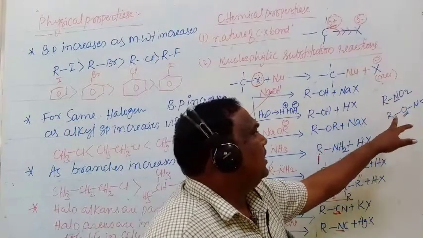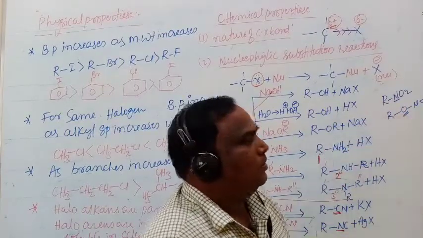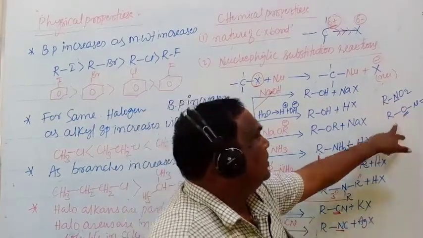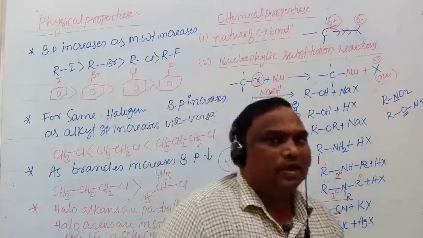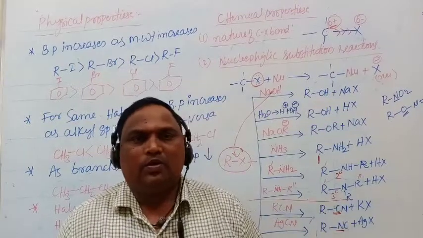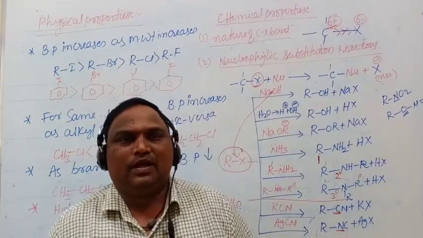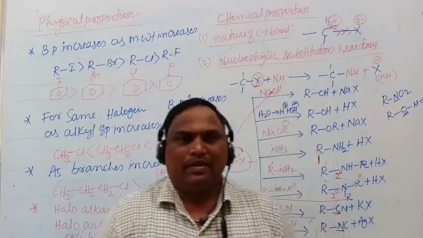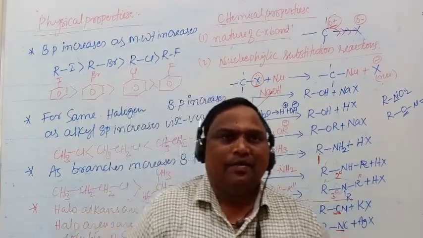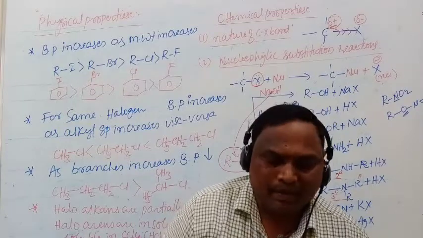This is alkyl nitro, this is alkyl nitrito. Here O is attached to the alkyl group, there nitrogen is attached to the alkyl group. So the ligands in which two nucleophilic centers are present are called ambidentate ligands.